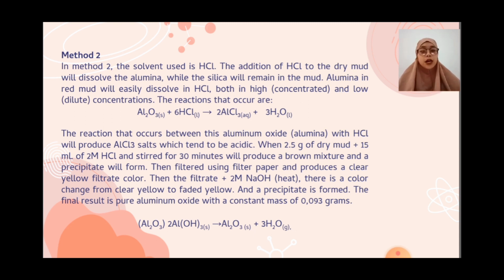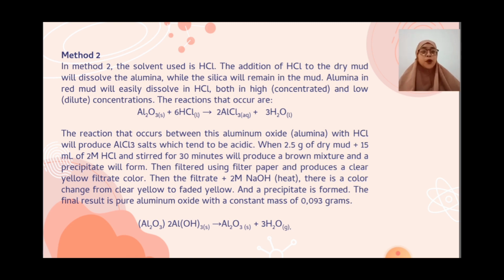When 2.5 grams of dry mud plus 710 milliliters of 2M HCl is stirred for 30 minutes, it will produce a brown mixture and a precipitate will form. Then filtered using filter paper and produced a clear yellow filtrate color.